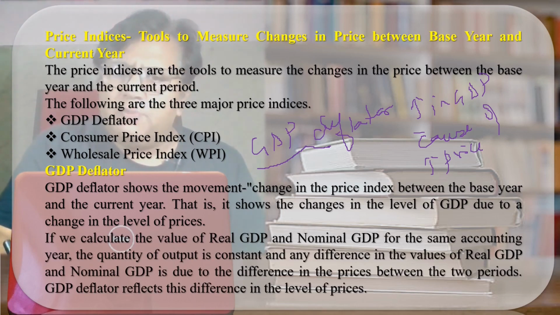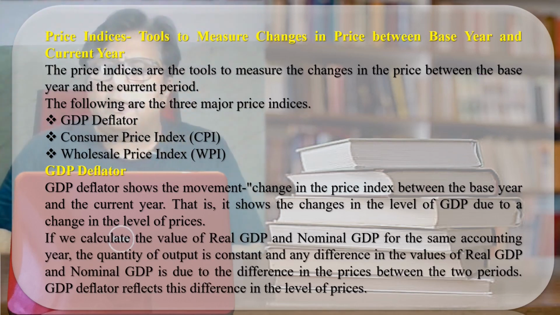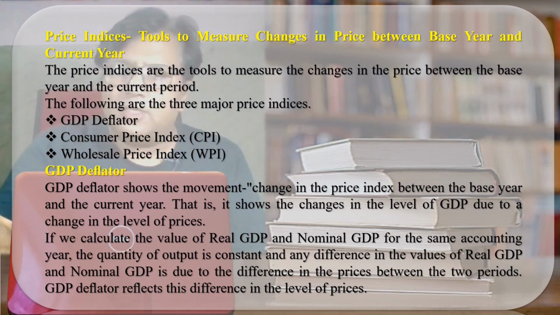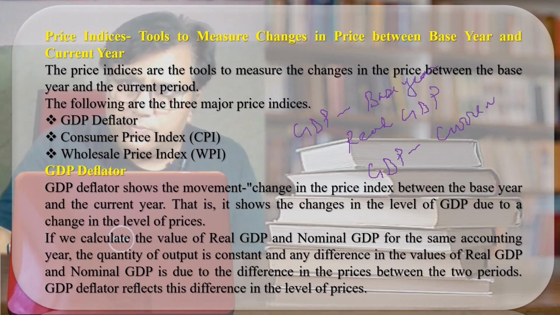We know that the GDP can be calculated by the use of the current year price or by the use of the base year price. When we calculate the GDP by the use of base year price, it is called real GDP. And when we calculate the GDP by the use of current year price, it is called nominal GDP.